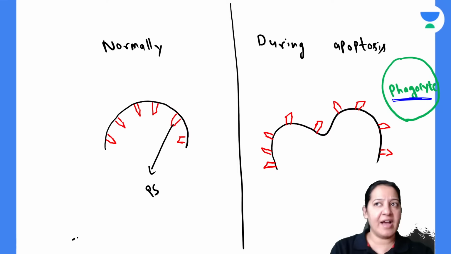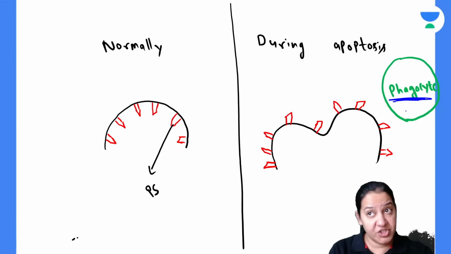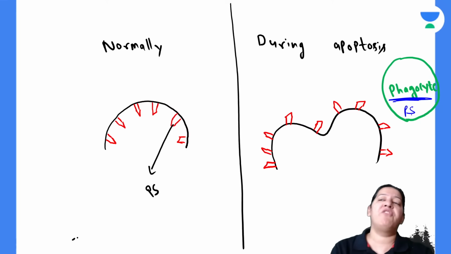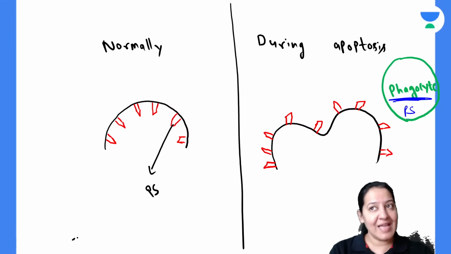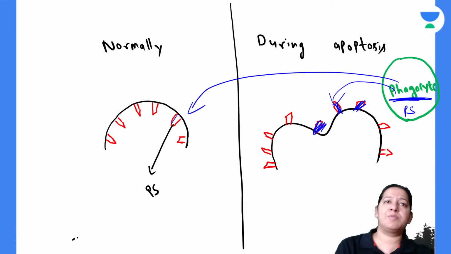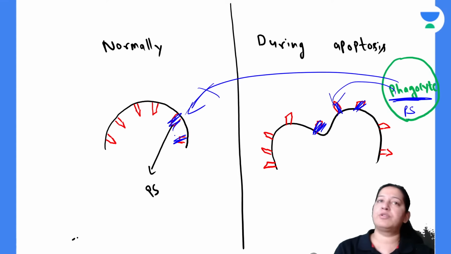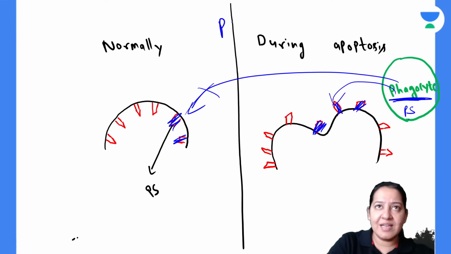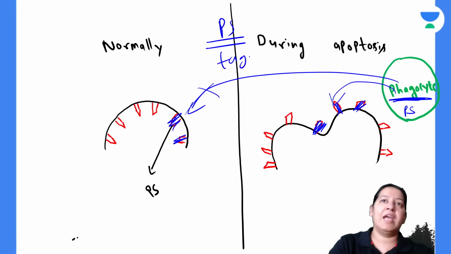The phagocyte will come. The phagocyte will look for PS, phosphatidylserine receptors. The cell which has phosphatidylserine on the outer surface, the phagocyte will eat it. And the cell in which phosphatidylserine is present on the inner surface, the phagocyte will not eat it. So phosphatidylserine is doing the tagging of the cell.